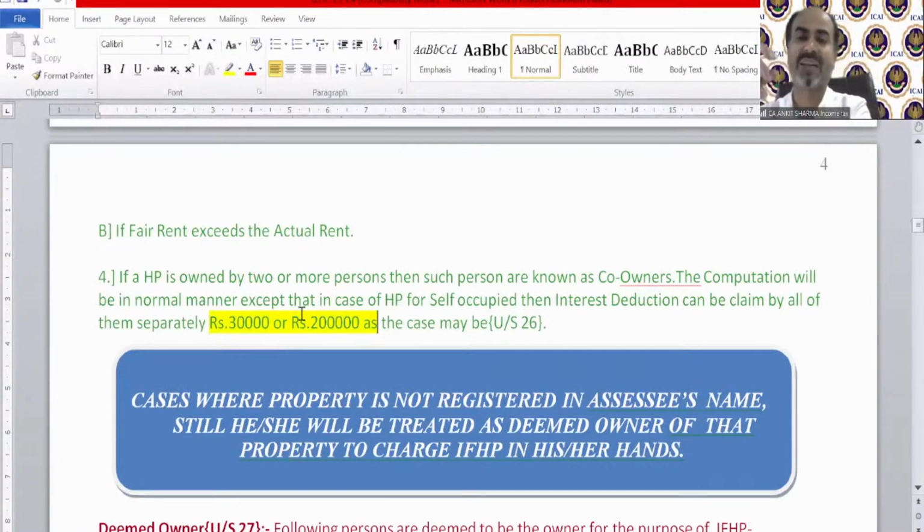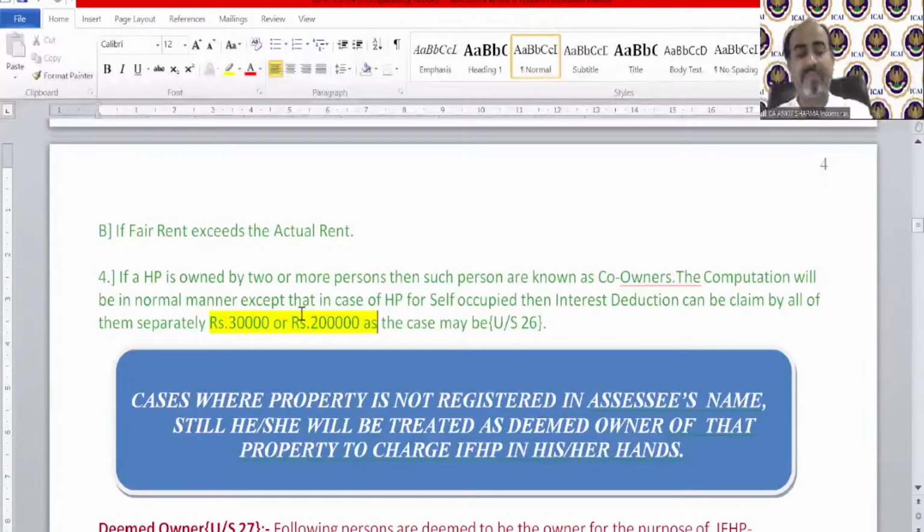For example, we said that if there is a house and you took a loan and the interest is 4 lakh rupees, then you can only claim a maximum of 2 lakh rupees as the interest. But if you technically own that house with someone else also, that means there are 2 owners of that house in the registry, then in that case, if the interest value is 4 lakh on that house, then 2 lakh rupees each can be claimed by each owner.